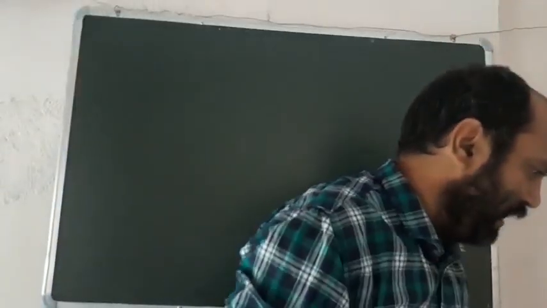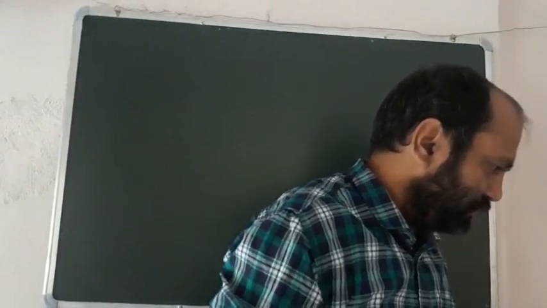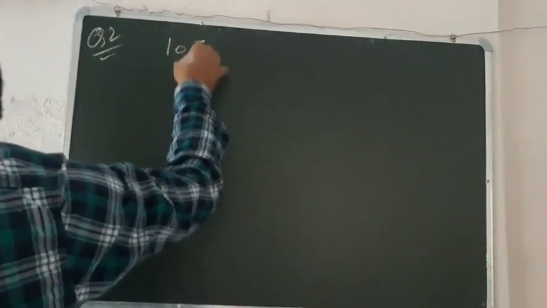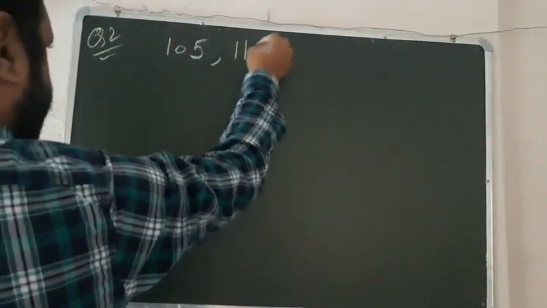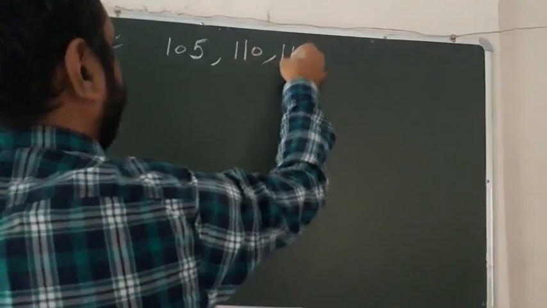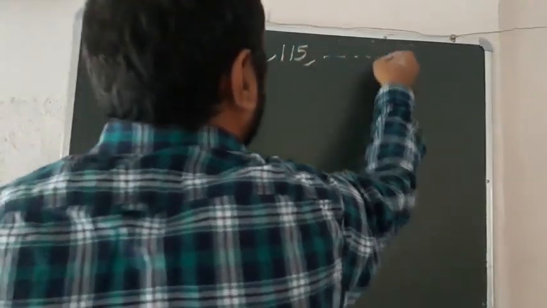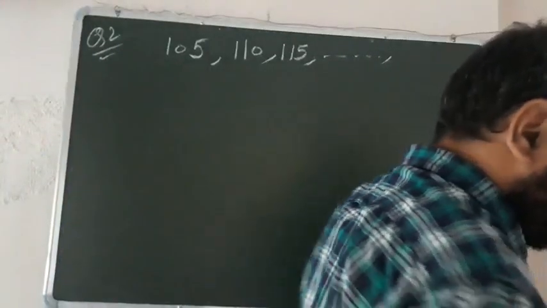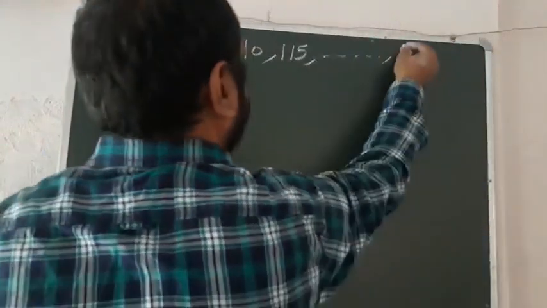Question number 2, yes ji, lying between 100 and 1000 and which are divisible by 5. So children, the resulting sequence you will have: 105 is the first term, 110, 115 and so on, and your last term is 995.